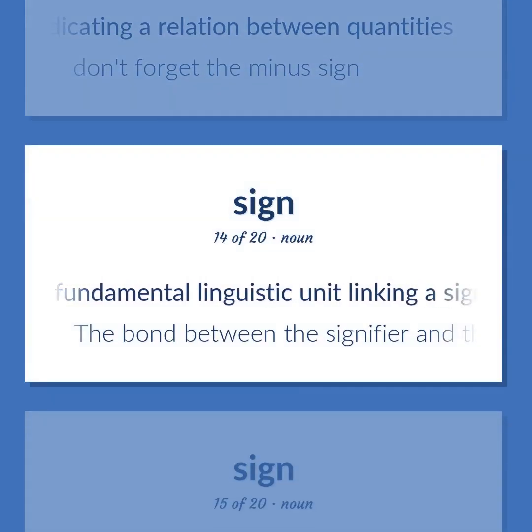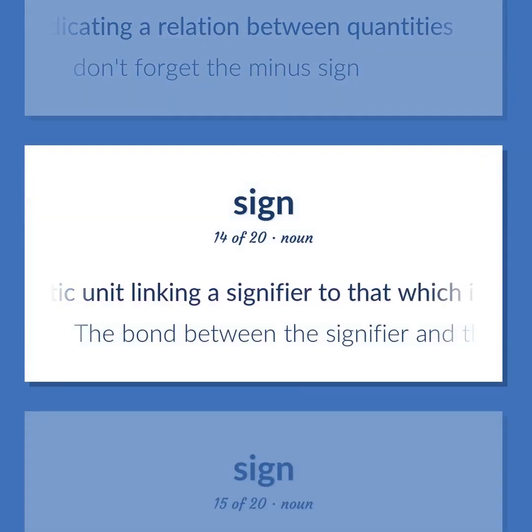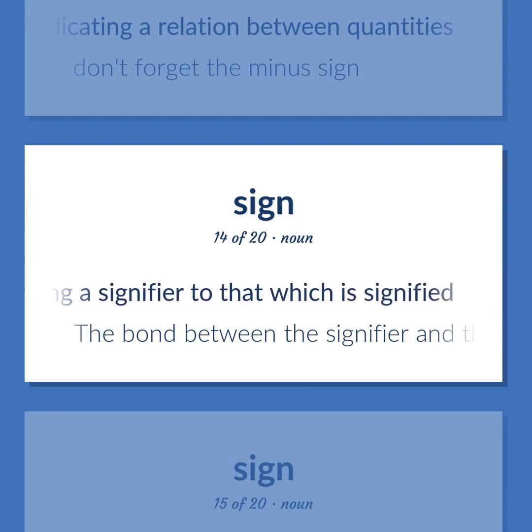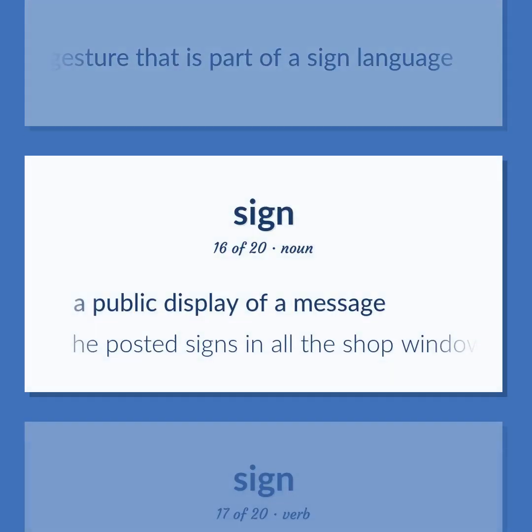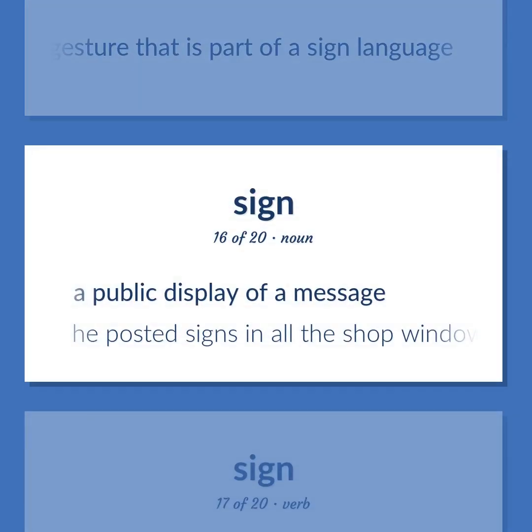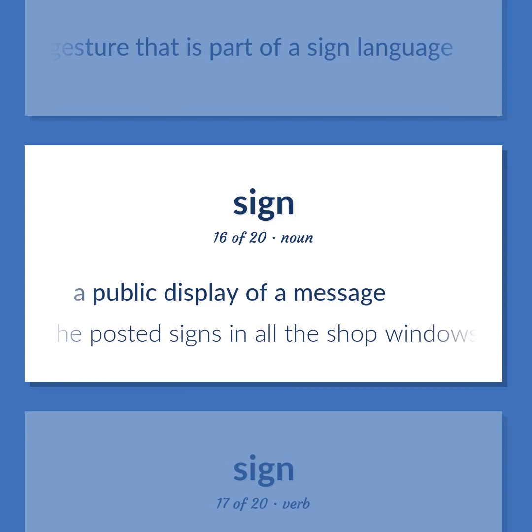A fundamental linguistic unit linking a signifier to that which is signified. The bond between the signifier and the signified is arbitrary. A gesture that is part of a sign language. A public display of a message. He posted signs in all the shop windows.